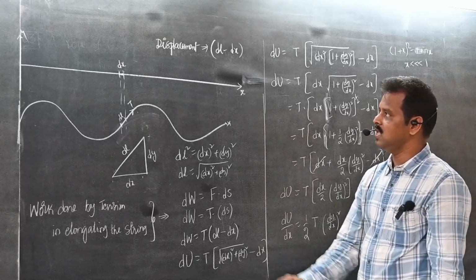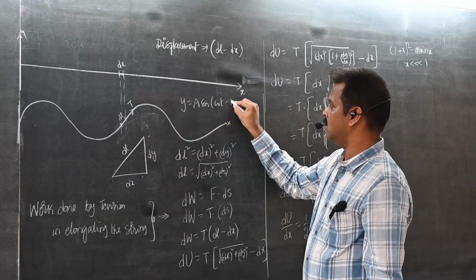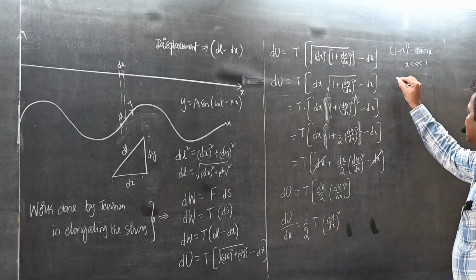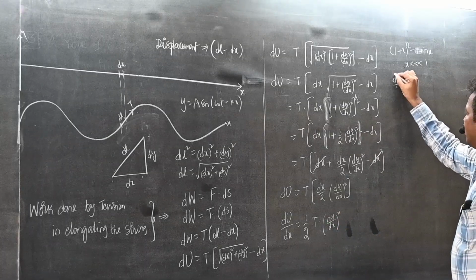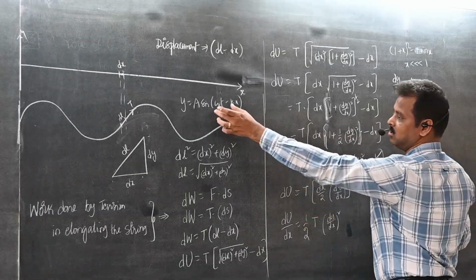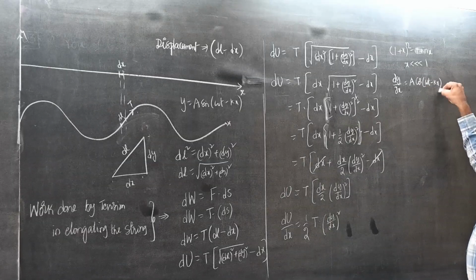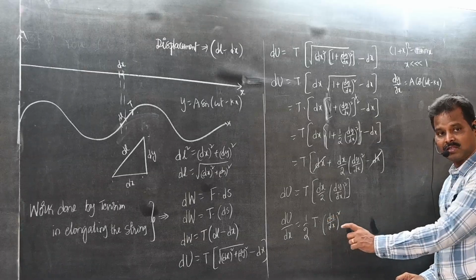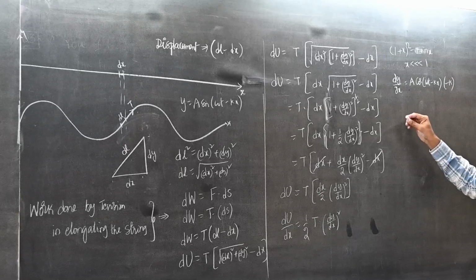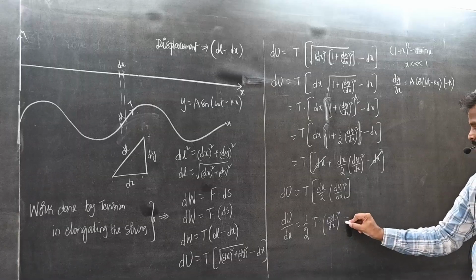Students, what is the equation of this wave? y is equal to A sin omega t minus kx. So now what is dy by dx? Right now it is partial dy by partial dx. Tell me, differentiate this. A sin theta will become cos omega t minus kx. Differentiating with respect to x means t is constant, so minus k. So what can you write?